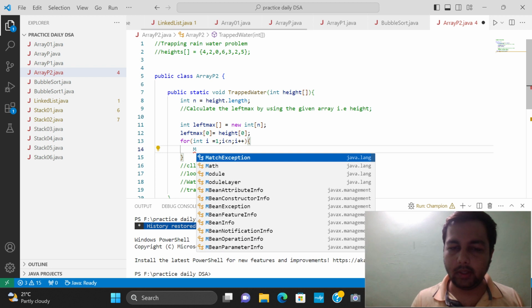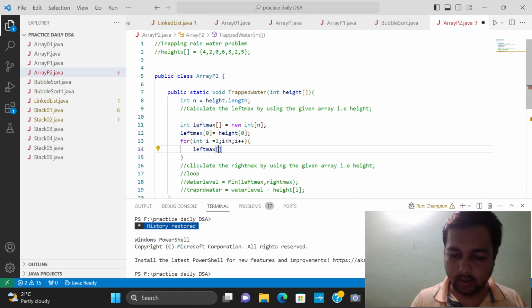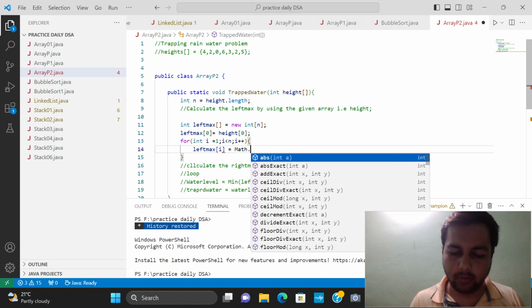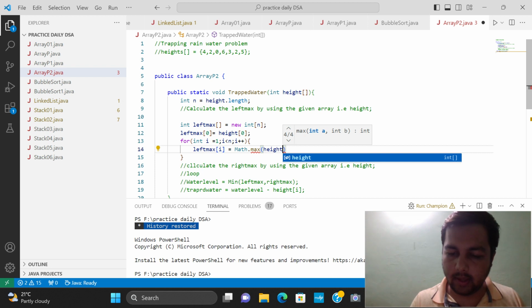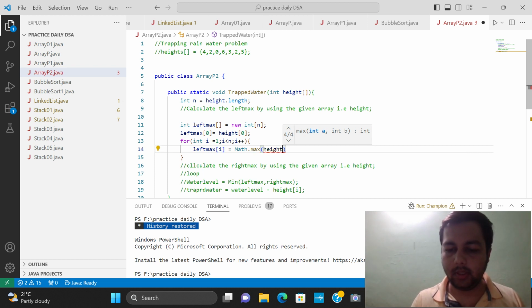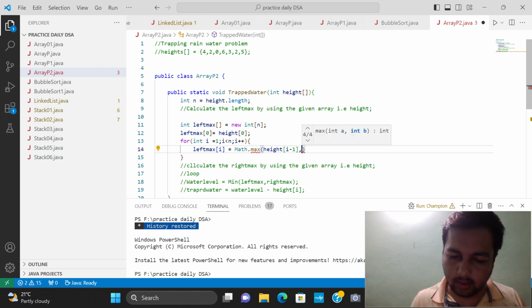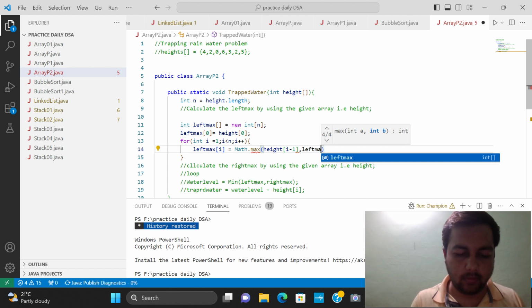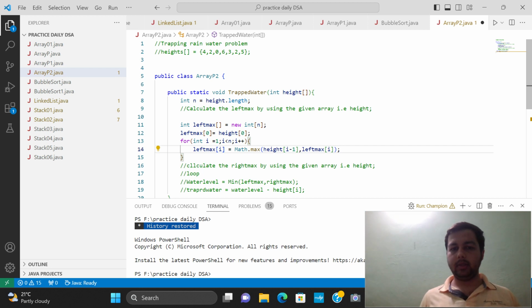Here left max at I is the maximum of height of I and left max of I minus 1. By using this we can calculate the left max.